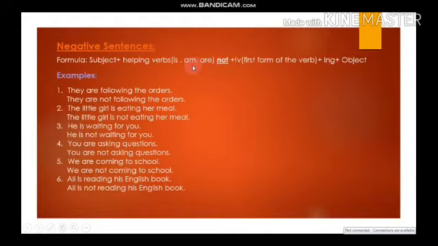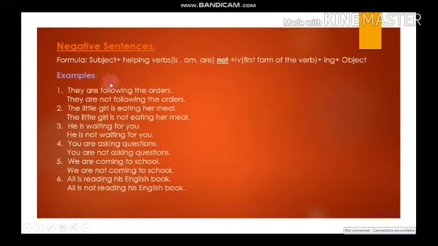If you compare the positive formula with the negative one, you will come to know that we haven't added anything else besides not. We have only added not, and this not made the sentence negative. In the positive we also have subject, helping verb, first form of the verb plus ing, plus object, and the same is the case in negative sentences. But here we have only added not, nothing more.